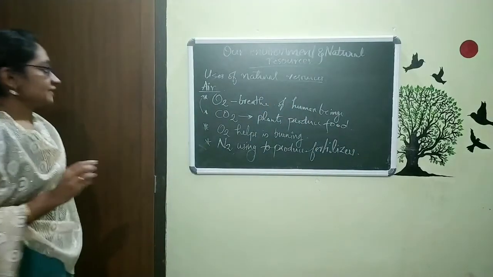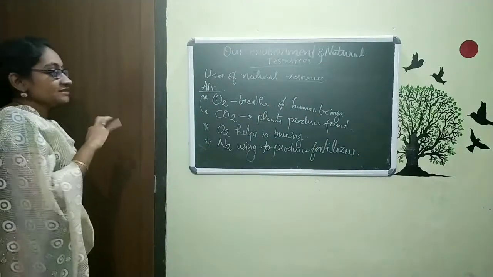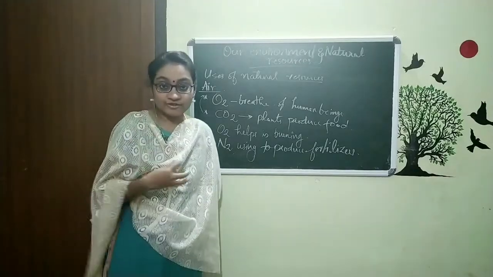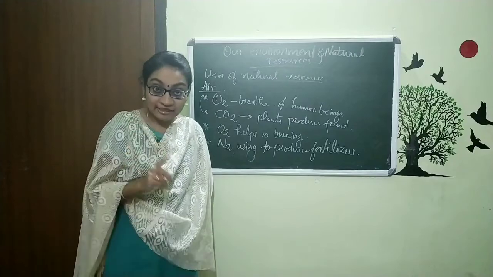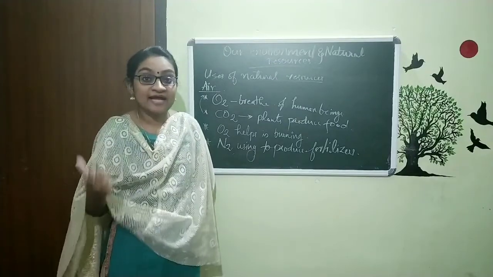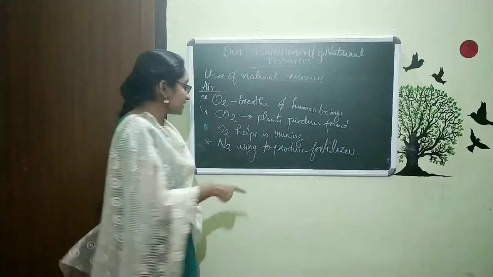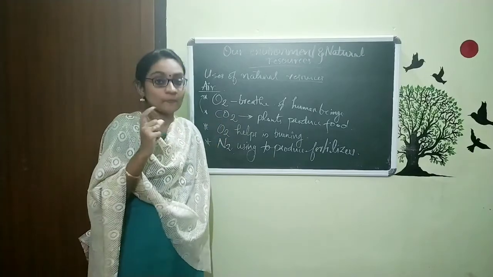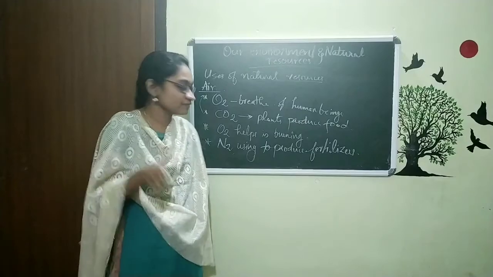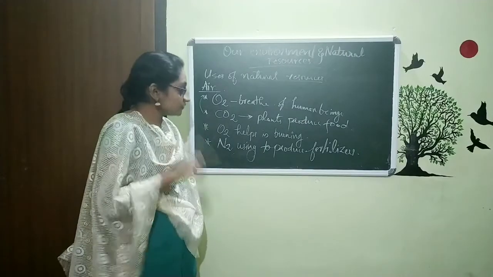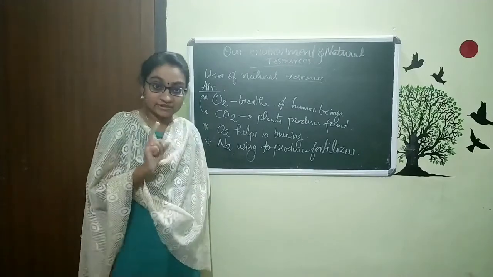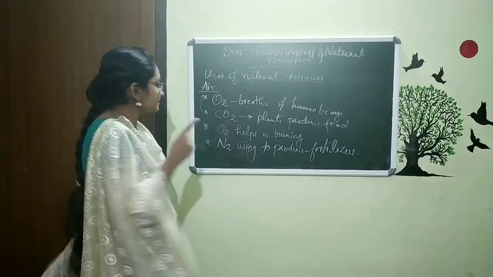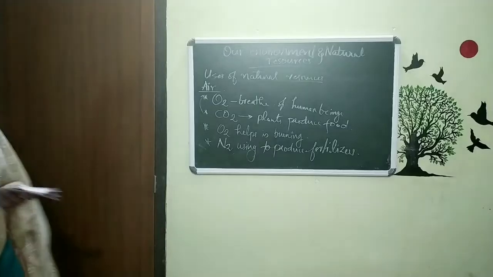So these are the points. Air contains different types of gases, and the first one is oxygen, which we are using to breathe. It contains carbon dioxide that is utilized by plants for photosynthesis. And oxygen is important for burning. If there is no oxygen, no burning will happen. The next, fertilizers need nitrogen, that means we are utilizing nitrogen to produce fertilizers. These are some of the uses of air.